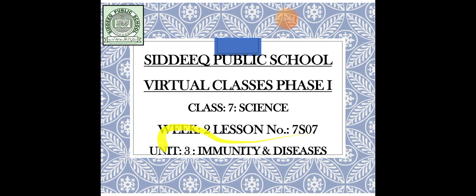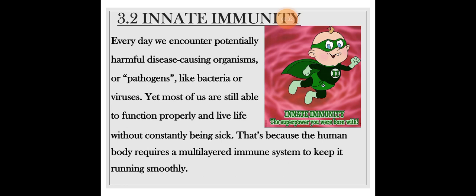So here we are going to go through immunity and diseases today once again. We are going to study different types of immunities. First of all, we have innate immunity. Every day we encounter potentially harmful disease-causing organisms, or pathogens. As I told you, disease-causing organisms are also known as pathogens, which bring different types of harmful viruses or bacteria inside our body, and we are protected by our immune system.